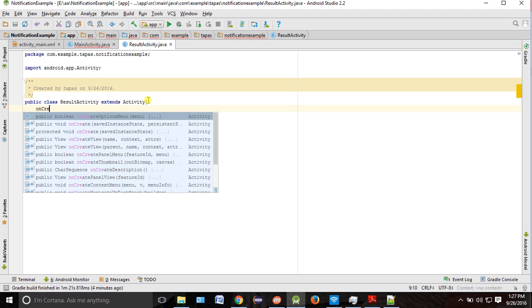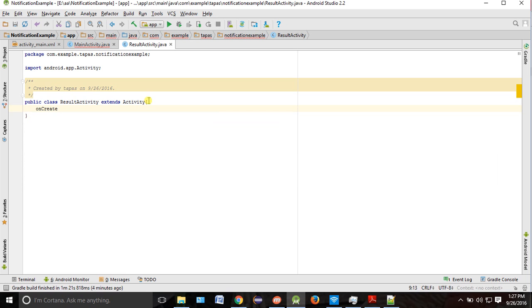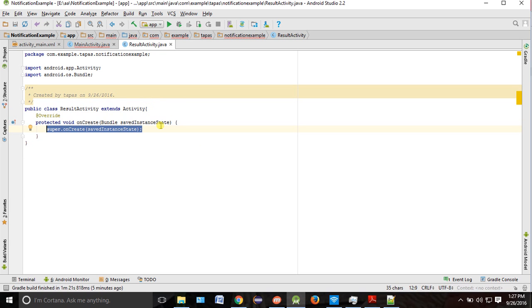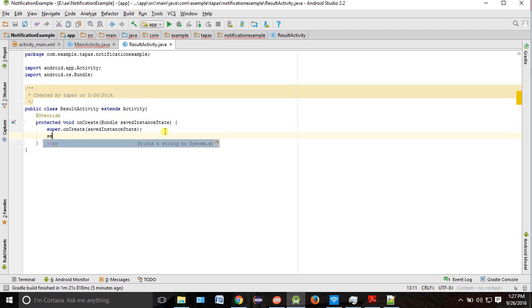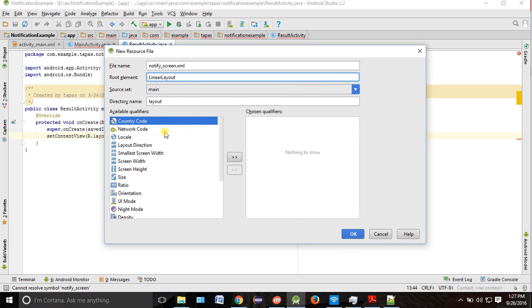Then onCreate is the method name which you can use. onCreate with one bundle. Okay, so not with two bundles. So you have to use this one. Okay, and how to set the screen over there? Set content view, R.layout. Suppose if you want to go to some other screen, so you can have some settings notify screen. This is the screen which you are creating. You want to create layout, notify screen layout. Okay, alt enter. It will automatically create this layout.